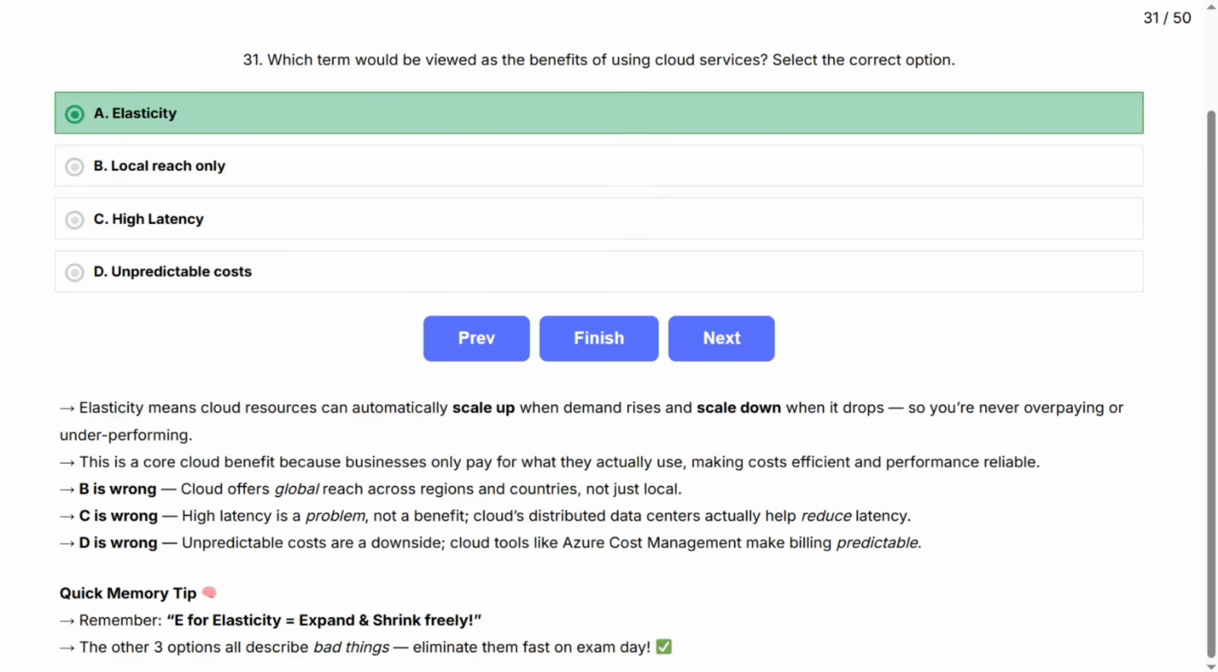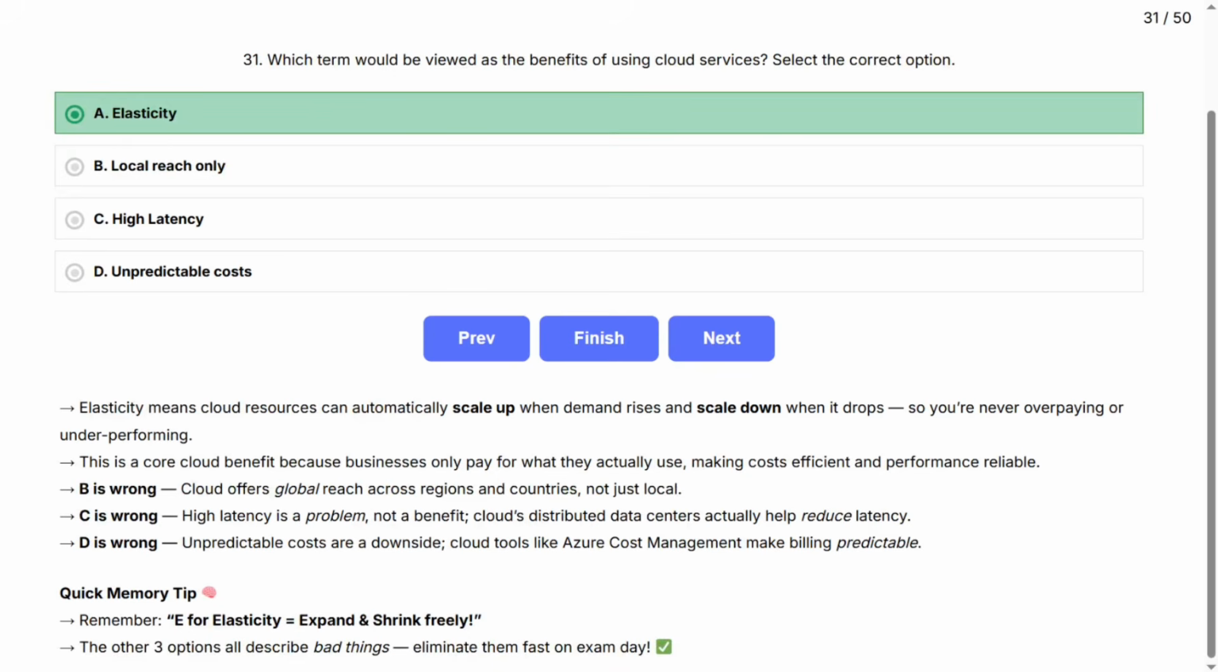B is wrong. Cloud offers global reach across regions and countries, not just local. C is wrong. High latency is a problem, not a benefit. Cloud's distributed data centers actually help reduce latency. D is wrong. Unpredictable costs are a downside. Cloud tools like Azure Cost Management make billing predictable.